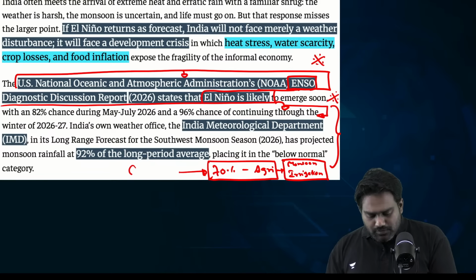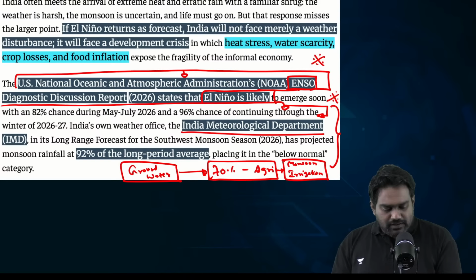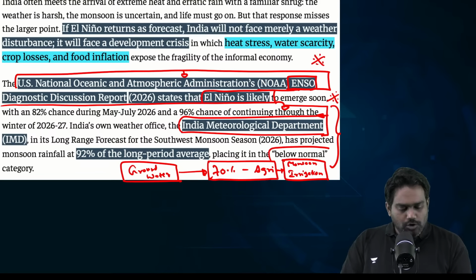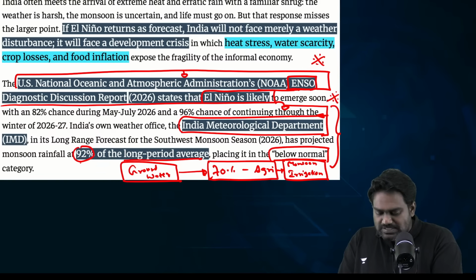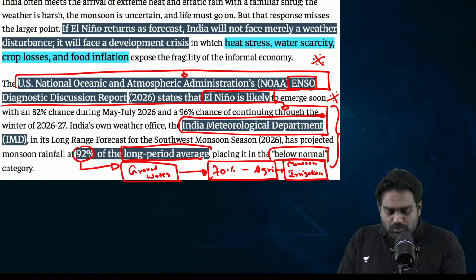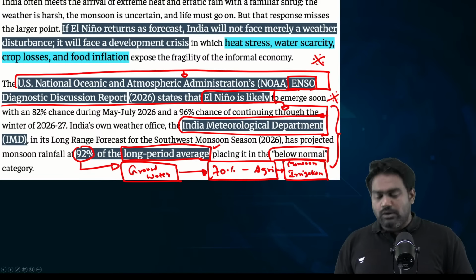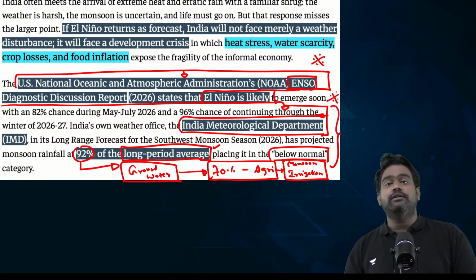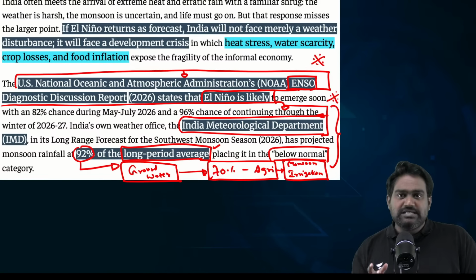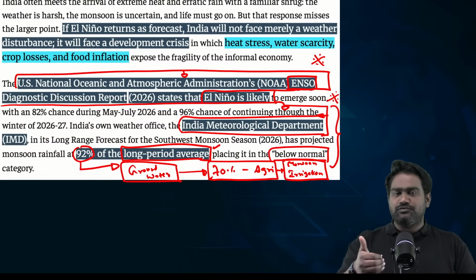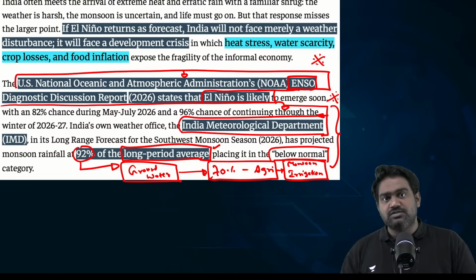And this will drive over dependence on groundwater. According to IMD as well, this year we are anticipating a below normal monsoon with the long period average placed at 92%. And this could go down even further. It can go down as low as 88 to 86%. We had seen this back in the 2014-2015 period. So we might see a repeat of this and a sustained El Nino cycle, which can last for several months, extending up to next year's monsoon.